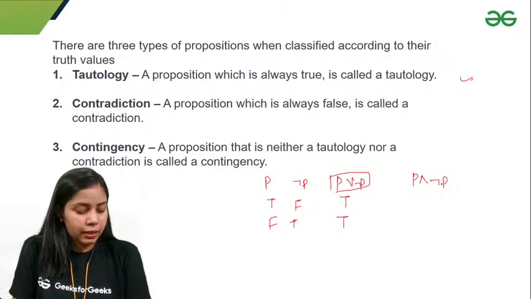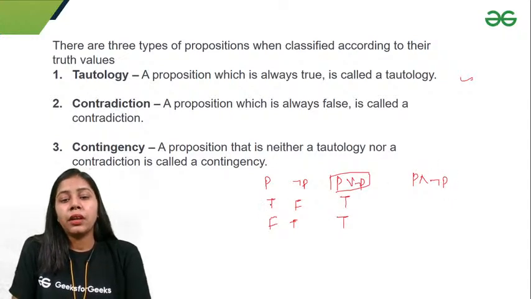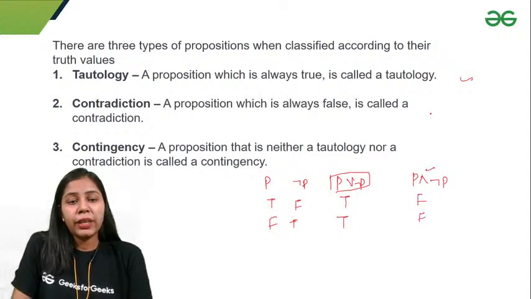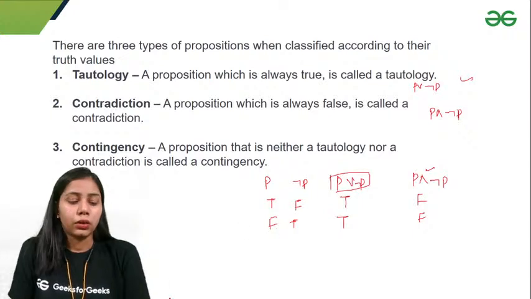If I take P and negation P, true and false, then the result is always false. False and true is always false. So I can say that P and negation P is a contradiction. And what is a tautology? P or negation P is a tautology.